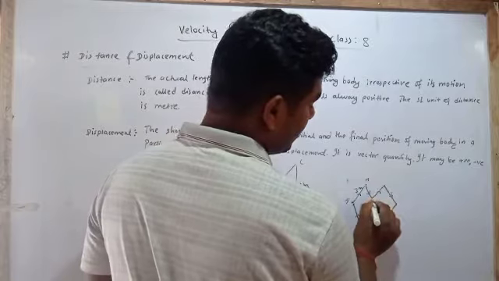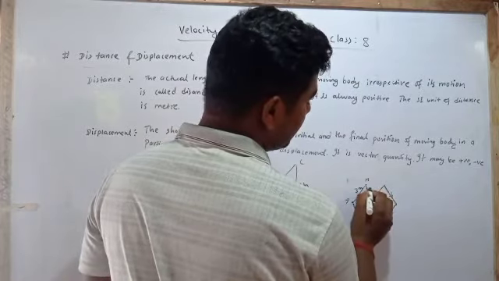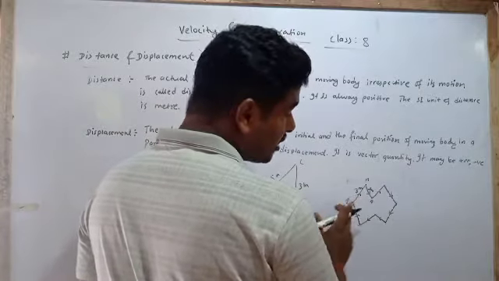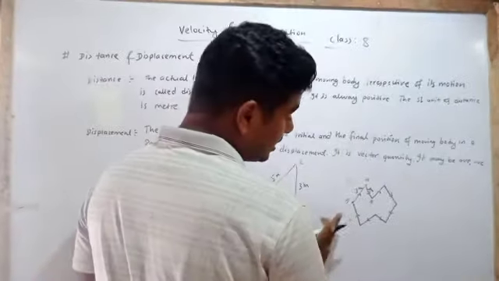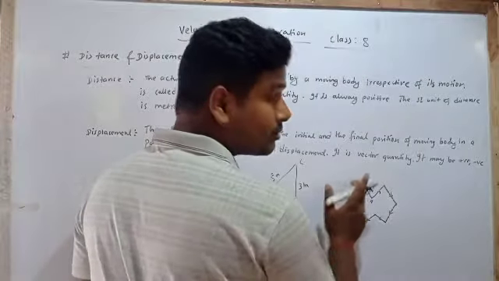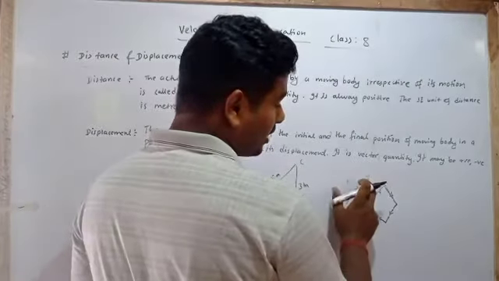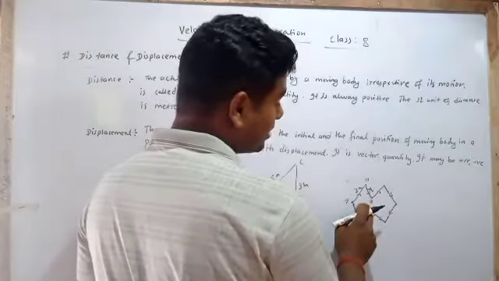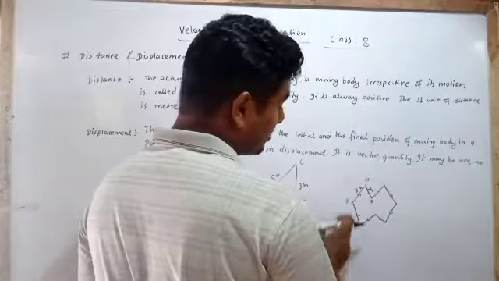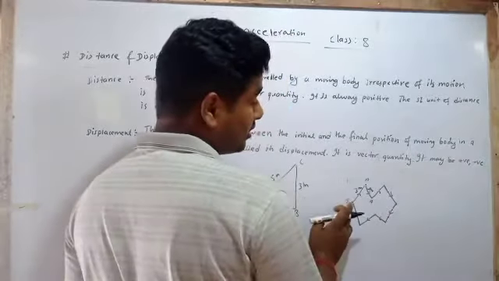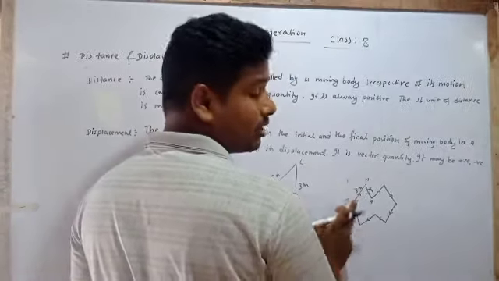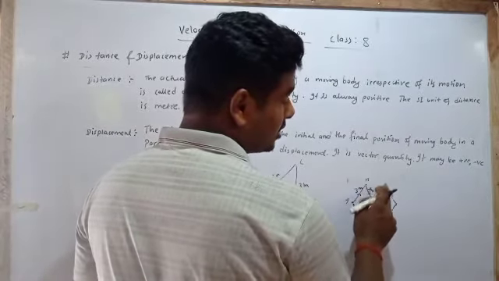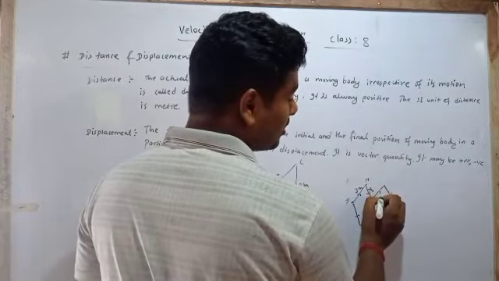This A now comes here. Displacement is 3 meter. Because from here to here, the A is moving in a certain or fixed direction. But here, the direction is changed. Now the moving object is in downward direction. Here, the moving object is in upward direction. Again, from here, the direction of this A changes into upward direction.